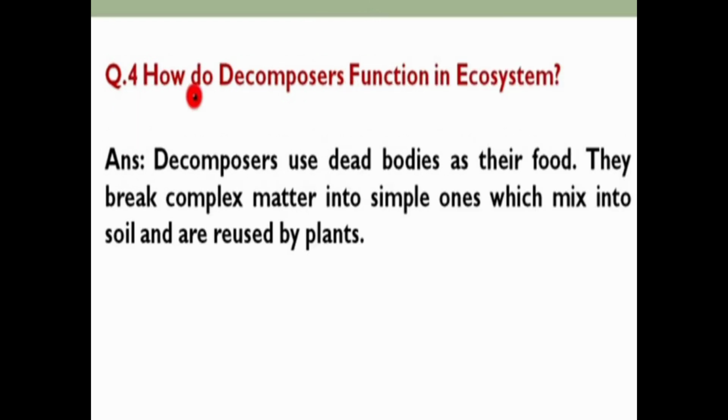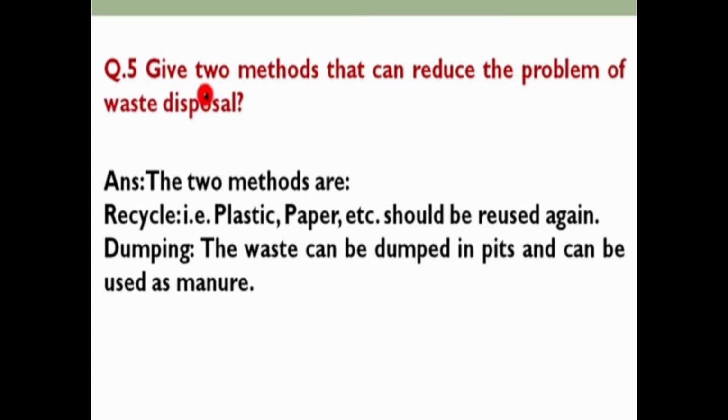Then, how do decomposers function in an ecosystem? As we know, decomposers feed on dead and decaying matter, that is, they use the dead bodies as their food, and they break down complex substances into simpler ones. The complex dead and decaying matter is converted into simpler substances which mix into the soil and are reused by the plants.